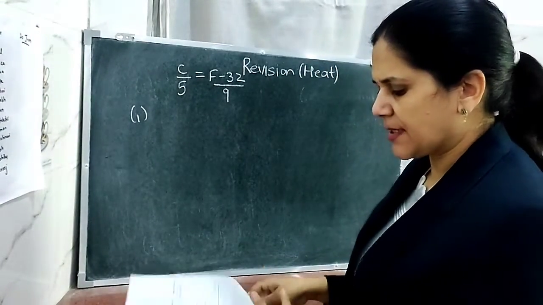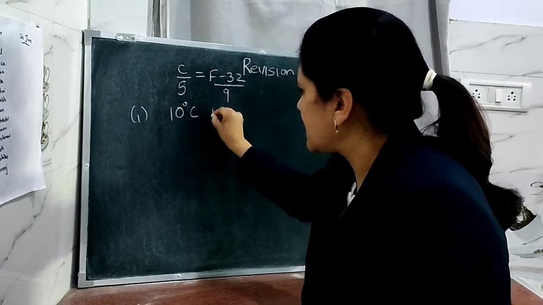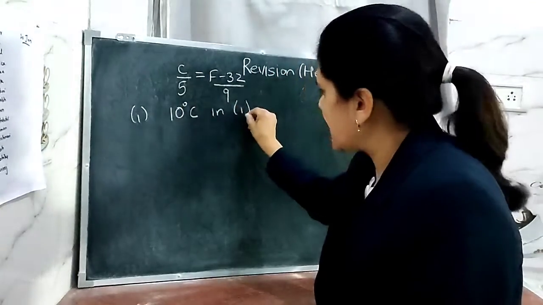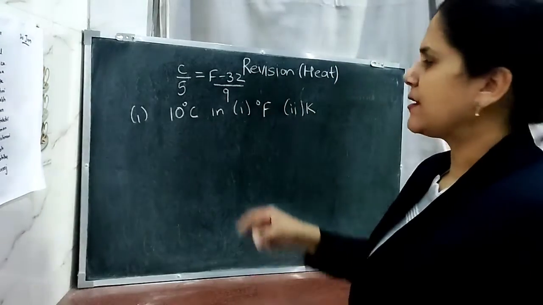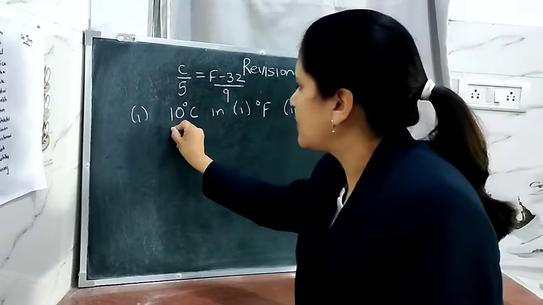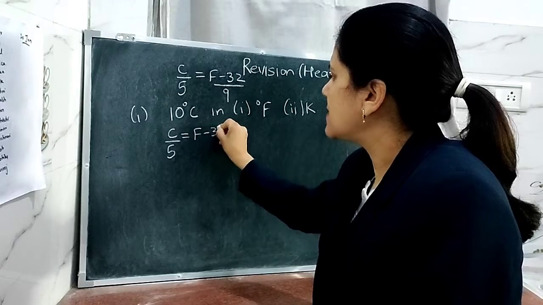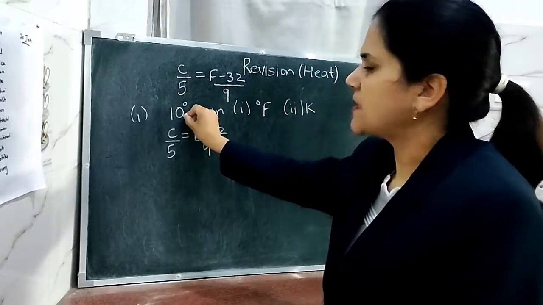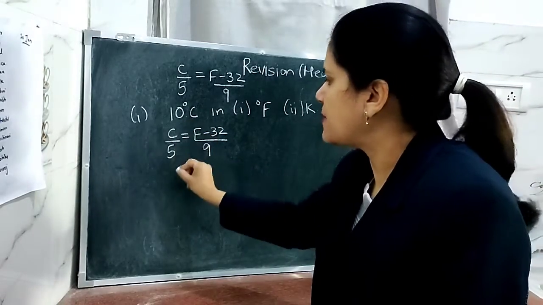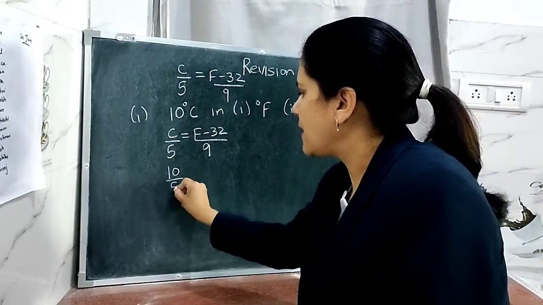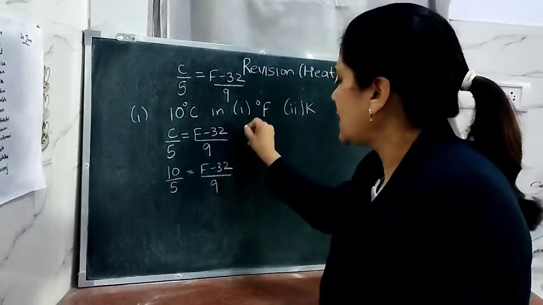First solved example says, we have to convert 10 degrees Celsius, the very first part in degree Fahrenheit and the second part in Kelvin. Now what is the method? We will be applying the same formula. Write down here C upon 5 is equal to F minus 32 upon 9. The temperature is being given in degrees Celsius, so you have to substitute this temperature in the value of C. Write here 10 upon 5 is equal to F minus 32 upon 9.